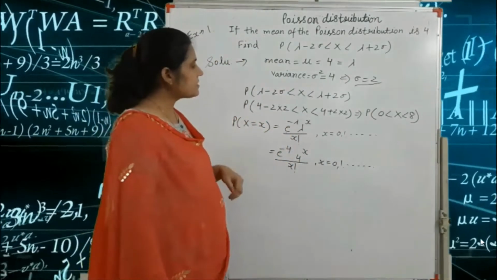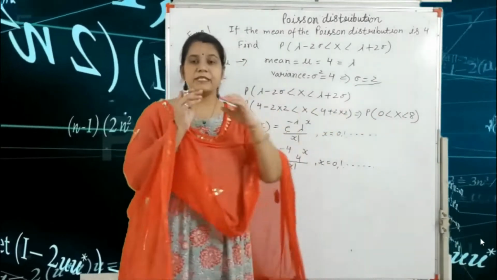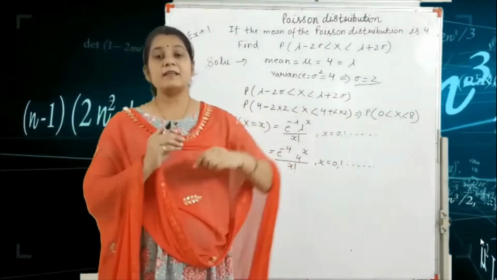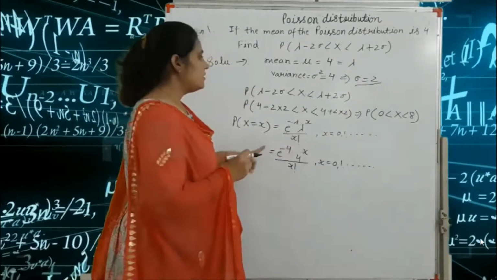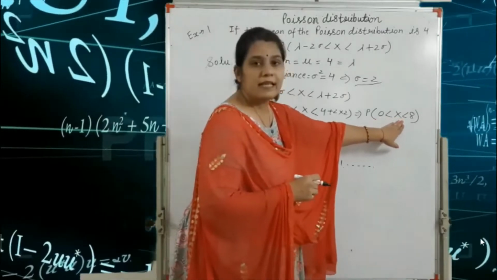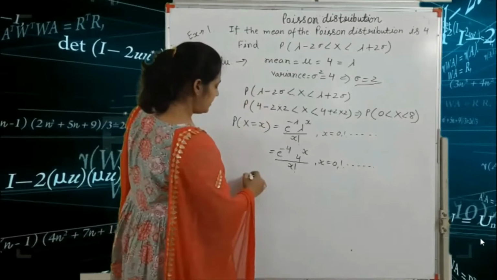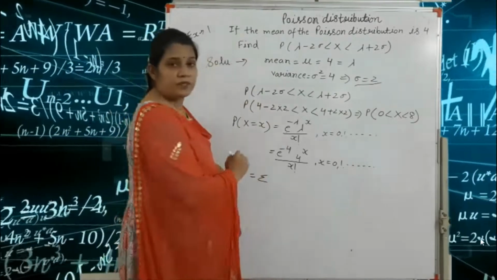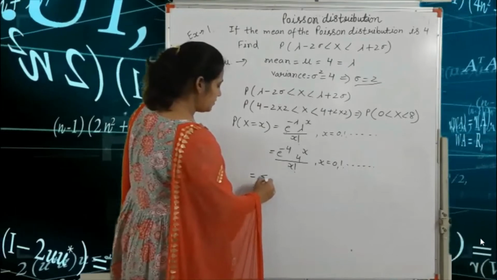Our next step is to find the probability of x between 0 and 8. So we write the probability of 0 less than x less than 8 is equal to what? Here we write the summation over x equal to 1 to 7.